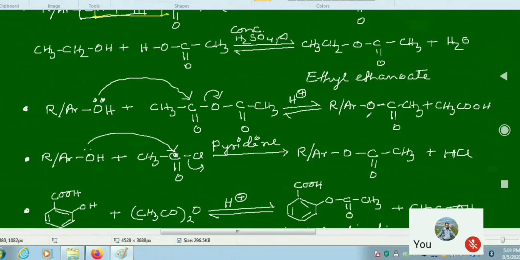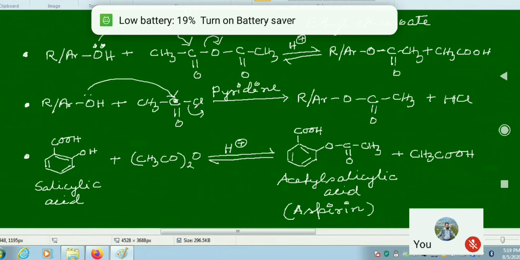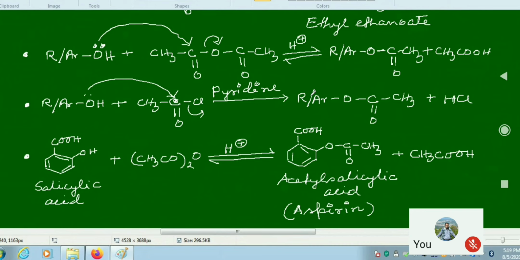So alcohol and phenol, when treated with acetic anhydride, this kind of anhydride in presence of acid, we can get the ester. This esterification can also be carried out in presence of acyl halide like this. This alcohol is reacting with acyl halide. Then in presence of pyridine, pyridine being a base, in this case the product formed is HCl. To neutralize this HCl and to bring this equilibrium into the forward direction, pyridine helps to remove the formed HCl.